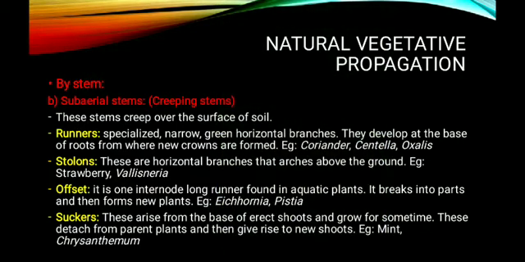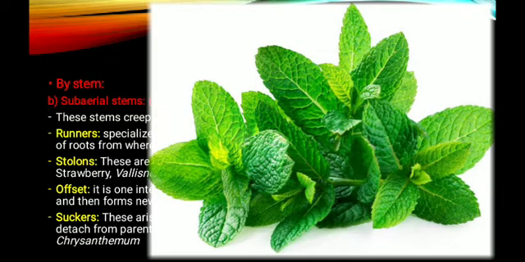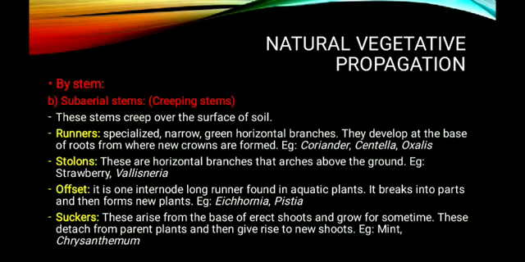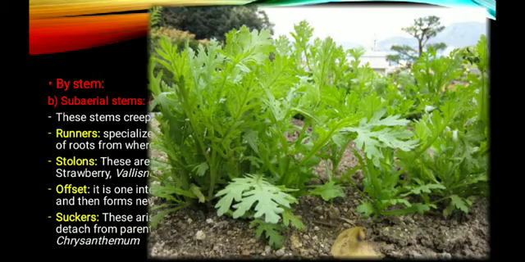The next example for a plant that reproduces by the help of sucker is the mint plant. So this is a mint plant, it reproduces by the help of sucker. And another best example for a plant that reproduces by the help of sucker is chrysanthemum. So chrysanthemum also reproduces by the help of sucker.